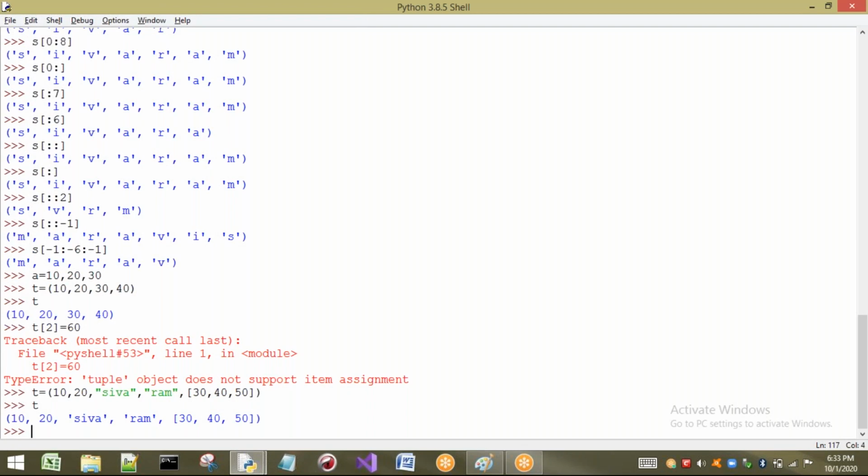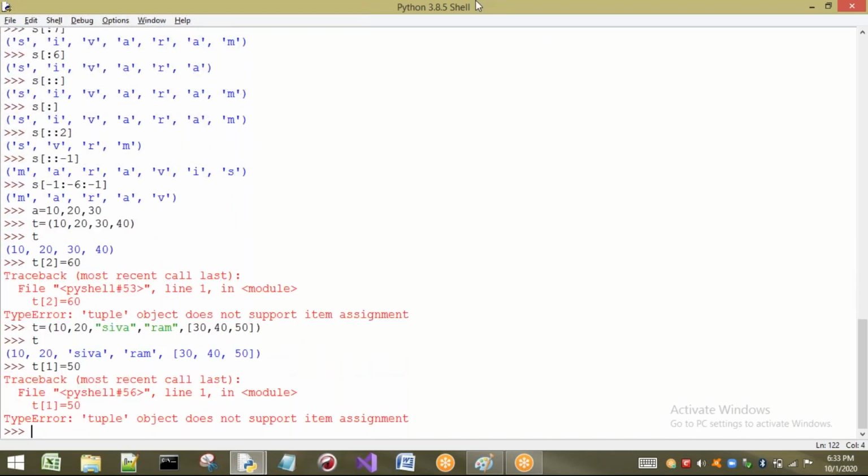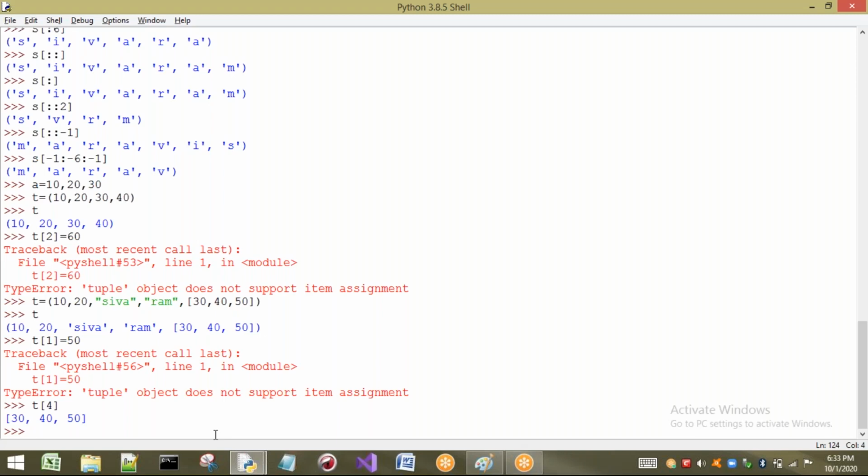But now if I try to change any value of t of 1, for example t of 1 equal to 50, I want to modify it, what happens? We are going to get an error. Same concept we have seen here, I have shown here also. But now see, what is the index of this one? 0. This one 1, 2, 3, and this entire list is 4. If I print t of 4, we are going to get 30, 40 and 50.